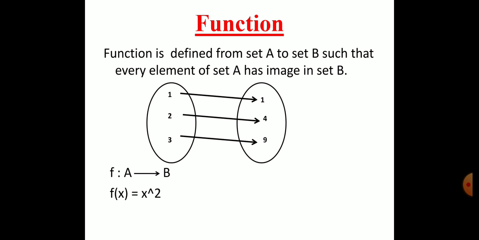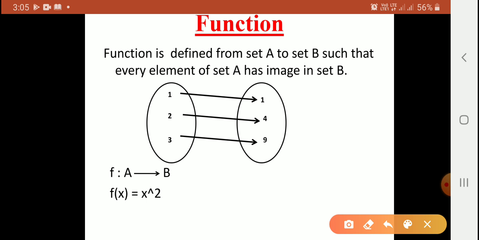Notationally, I define f is a function defined from A to B, such that every element of set A has an image in set B. For every element of set A, if there is an image in set B, then f is called a function from A to B. For example, the function is defined as f of x is equal to x square.